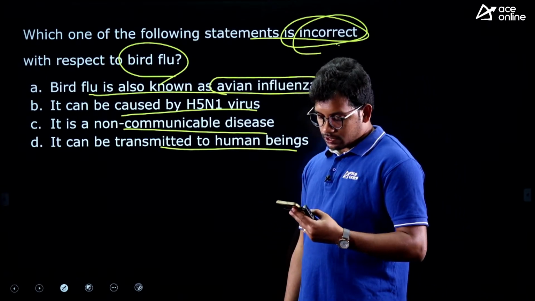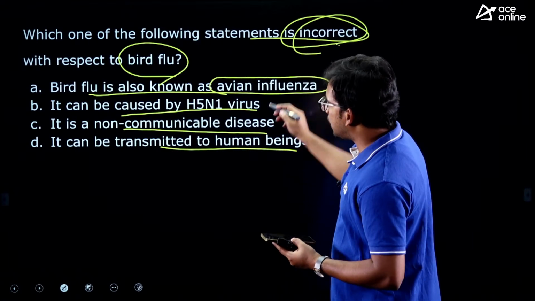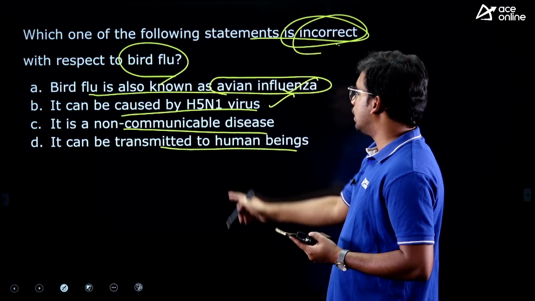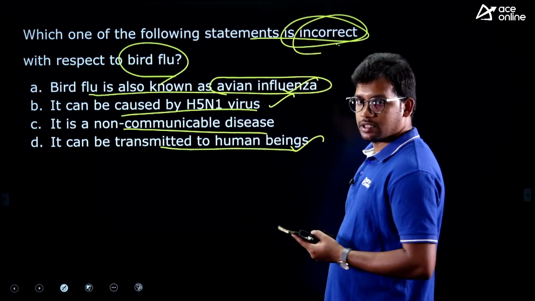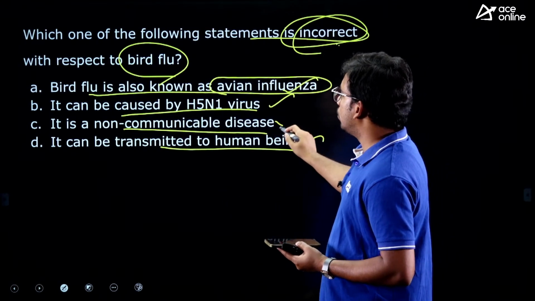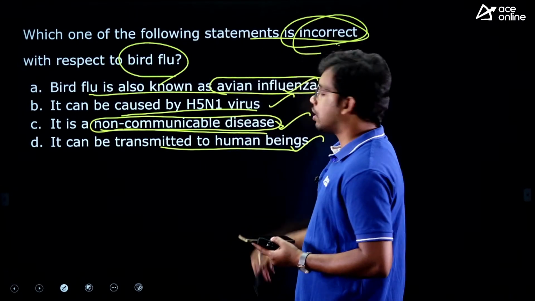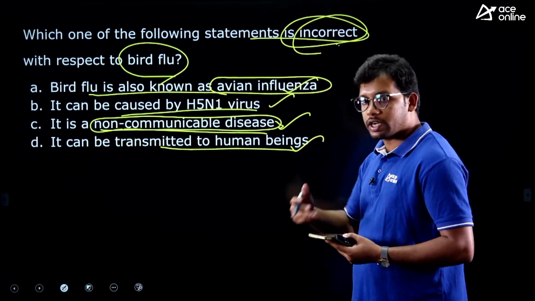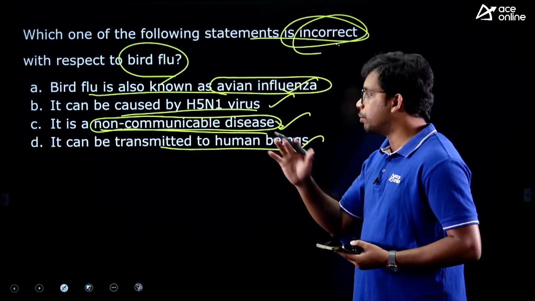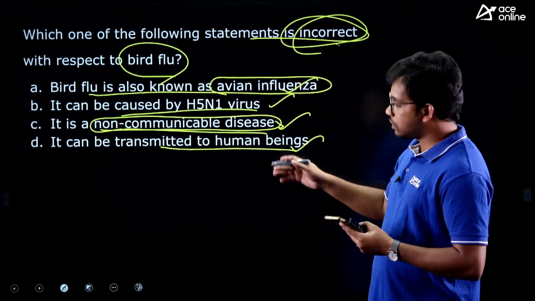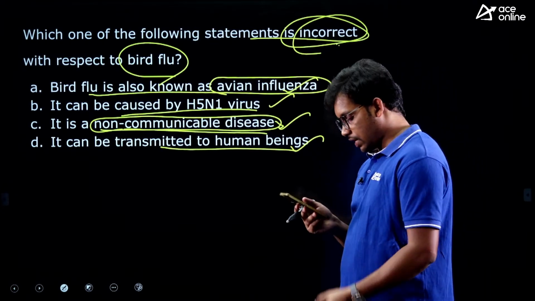What is the answer for this? First statement, yes, correct, avian influenza. The H5N1 virus is also correct. It can be transmitted to human beings, yes. It is a non-communicable disease: they are saying non-communicable, but it is communicable. It can be caused from contact with birds, right? Any contact with birds can lead to the disease. So this is the incorrect one.